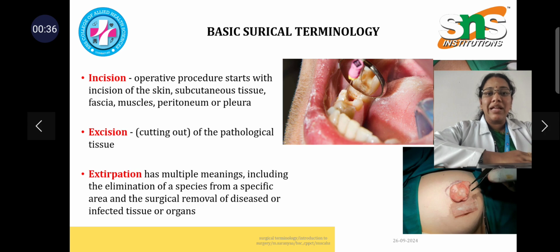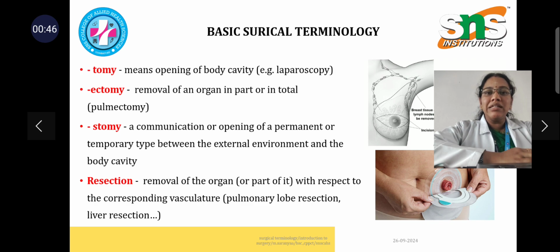Next one is extirpation. It has multiple meanings, which are elimination of a species from a specific area, or a surgical removal of a disease. For example, a tumor. And some pathological terminologies have been mentioned here. Otomy is a term which is used along with other words, meaning it is opening of a body cavity. For example, laparotomy. It's a cutting or opening. And ectomy means removal of an organ in part or total, for example pulmonectomy.